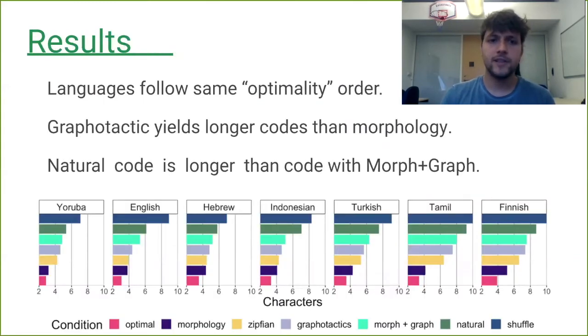So moving on to our results, we find that all the analyzed languages follow the same optimality order, in the sense that if we sort the codes based on their length, we get the same order across all the analyzed languages. We also find that graphotactics yields longer codes than morphology across the board, which is interesting, in our opinion at least. And that natural code is longer than the code with morphology plus graphotactics for all the analyzed languages as well, which serves as a good sanity check to see if our codes are actually being optimized.